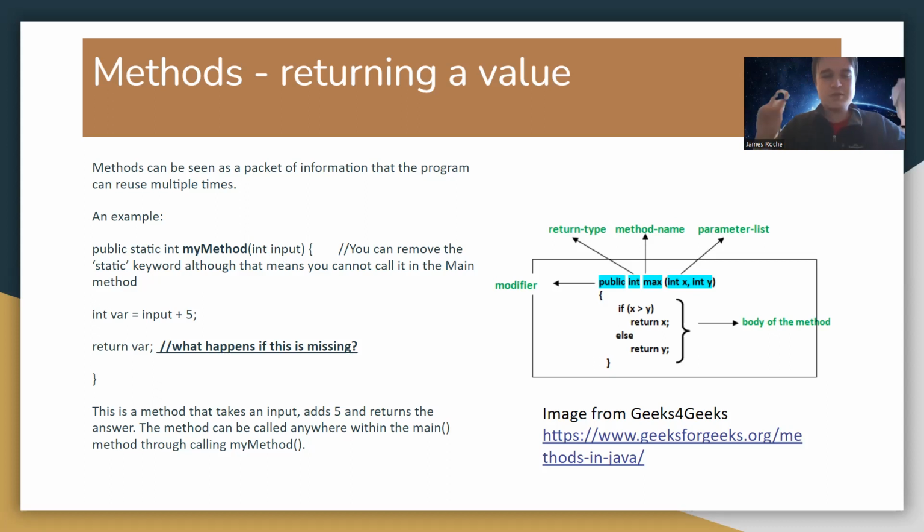Now, the static keyword: you can remove it, but it means you cannot call the method in the main method. When you go through static and non-static variables in FitChamp 51, you'll hopefully understand why that is the case.